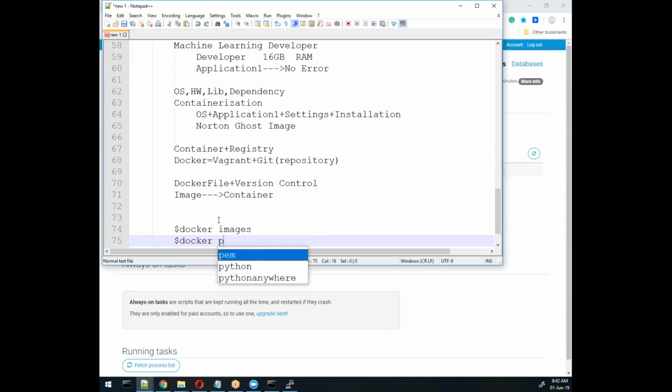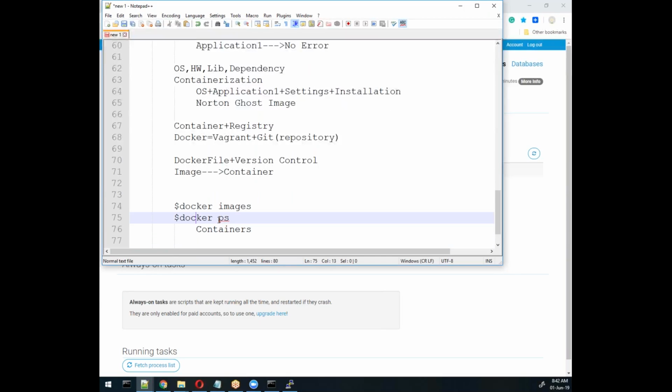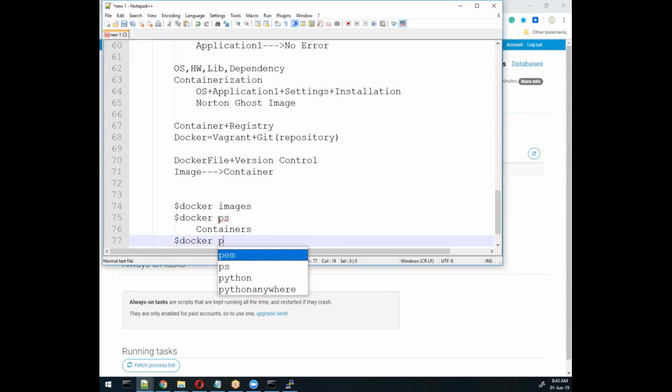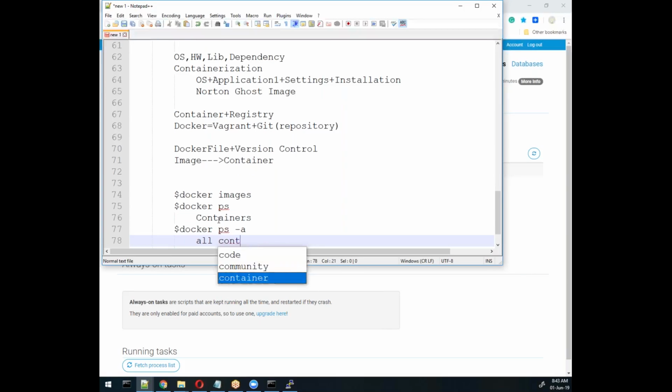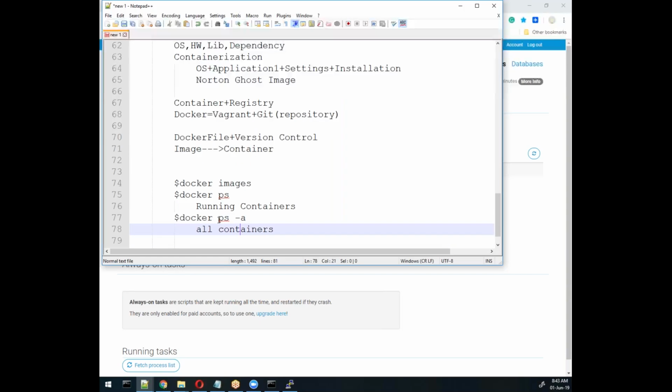And docker ps also, we have to see containers. Running containers we can see, and even stopped ones, with the help of this command. And if you want all containers, there is one command, ps -a. So this is all containers, not a single container. Here, only running containers we can see. So these commands will help us manage this containerization environment.